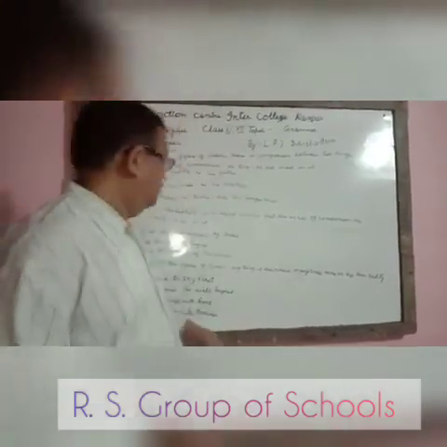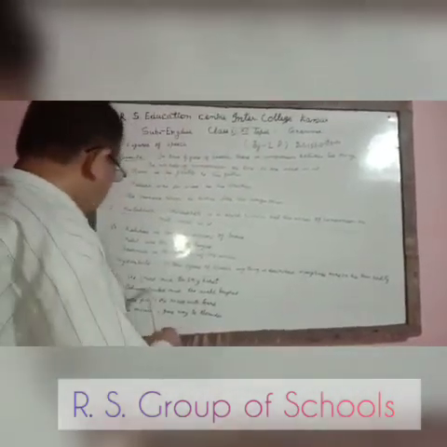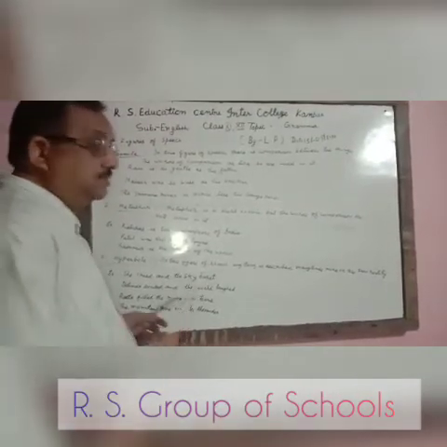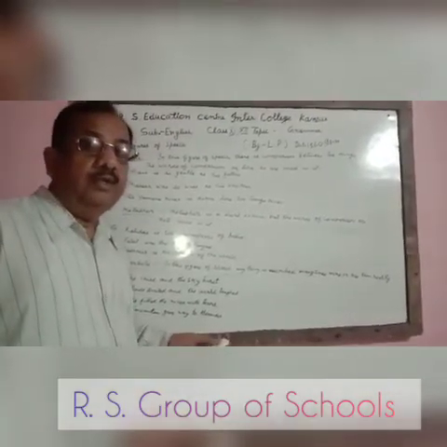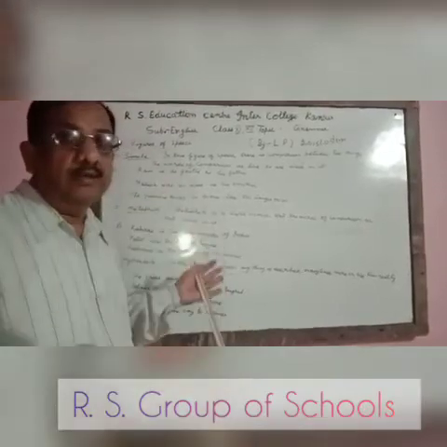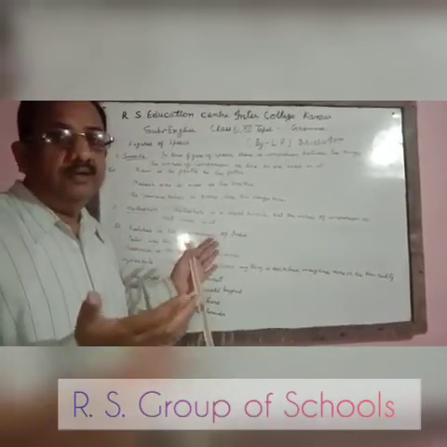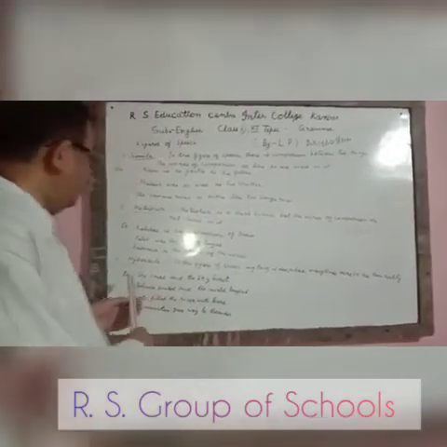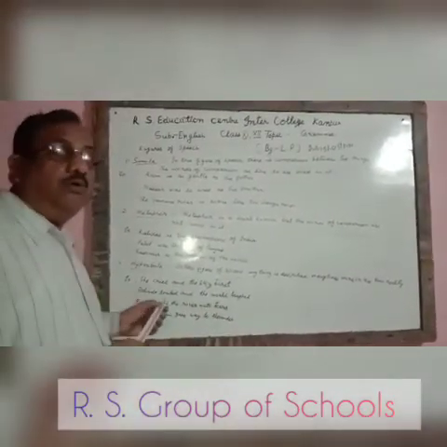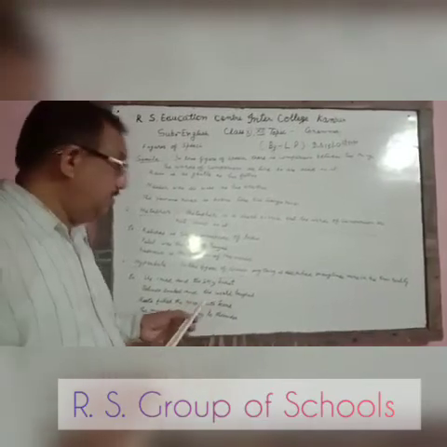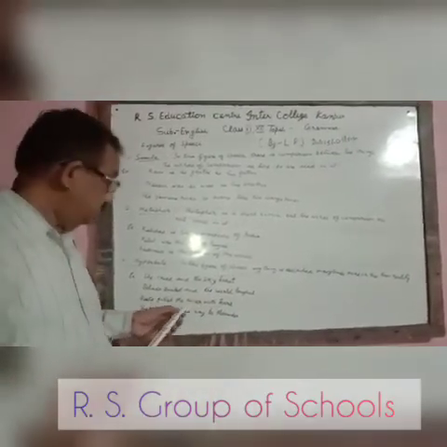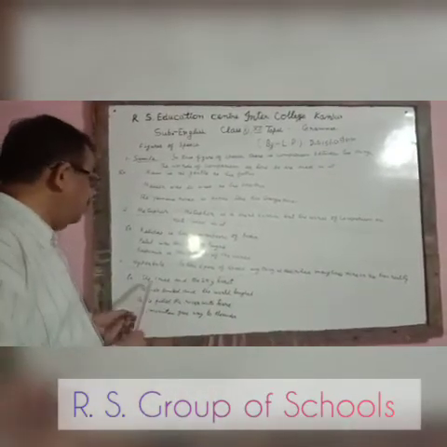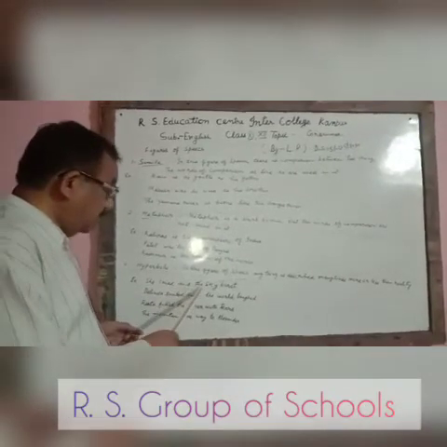As, she cried and the sky burst. It means she cried so loudly that the sky broke. Burst means was cleft. So it has been described as many times more than reality. It can't be believed. That's why it is hyperbole. She cried and the sky burst.